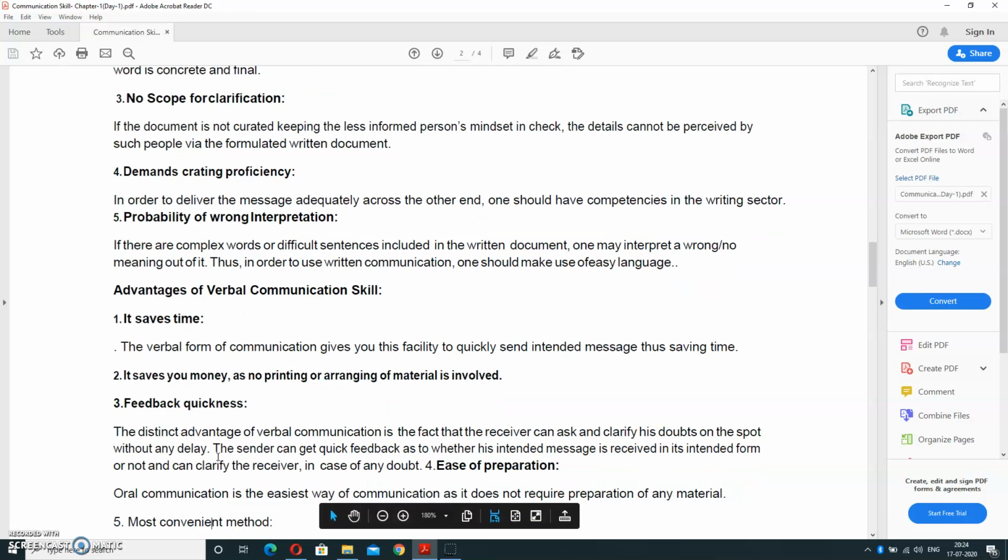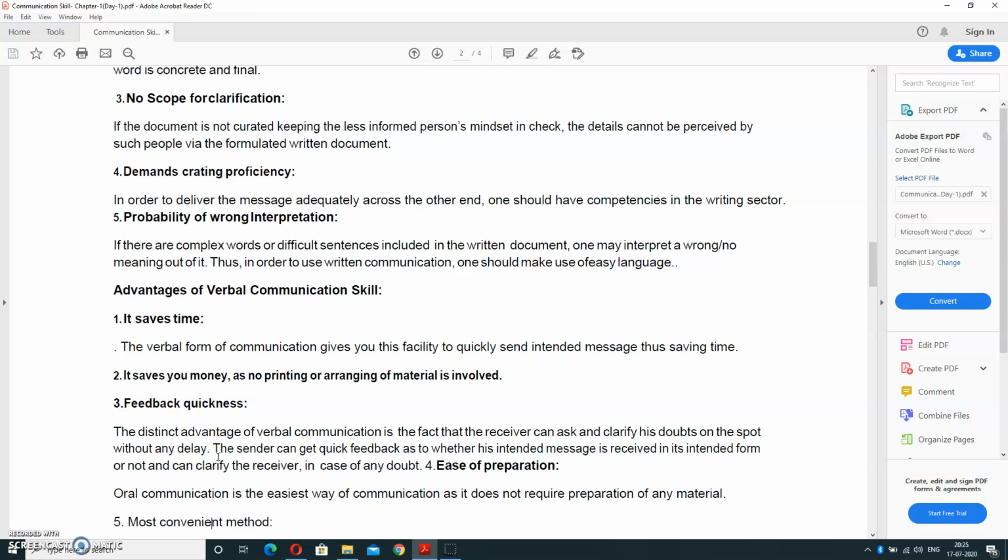And feedback quickness. The particular person to whom you have presented the message can easily send the feedback. The distinct advantage of verbal communication is that the receiver can ask and clarify his doubt on the spot without any delay. The sender can get quick feedback as to whether his intended message is received in its intended form or not, and can clarify for the receiver in case of any doubt.